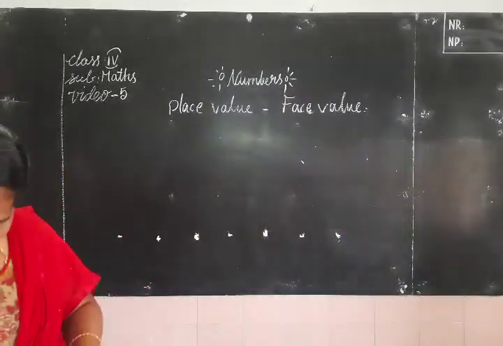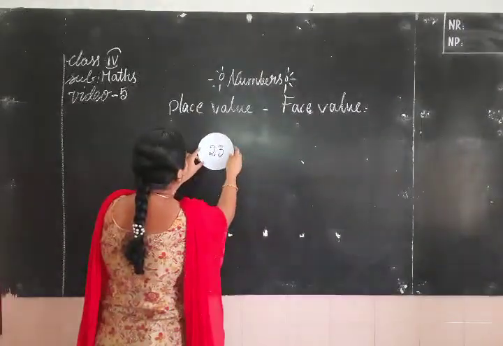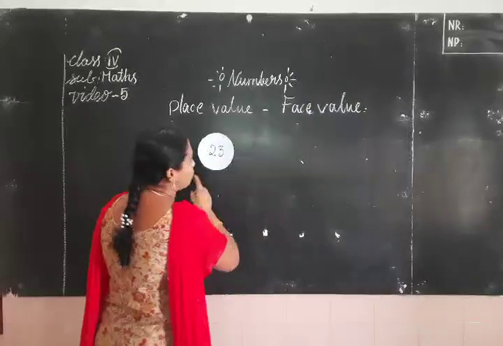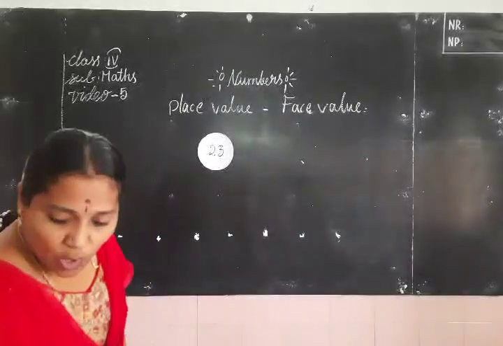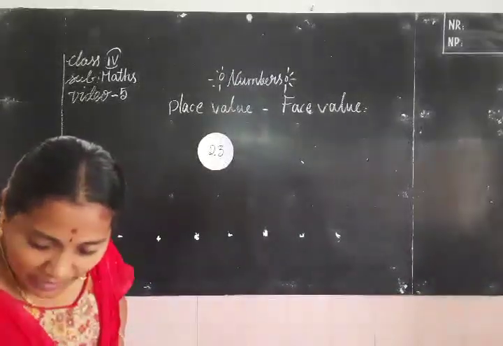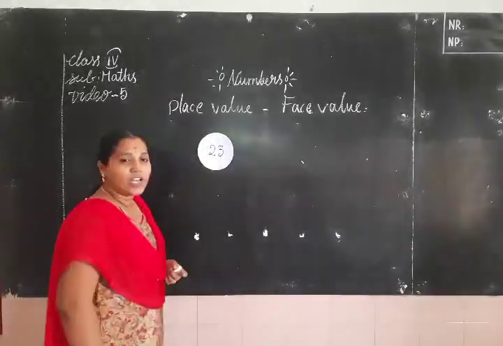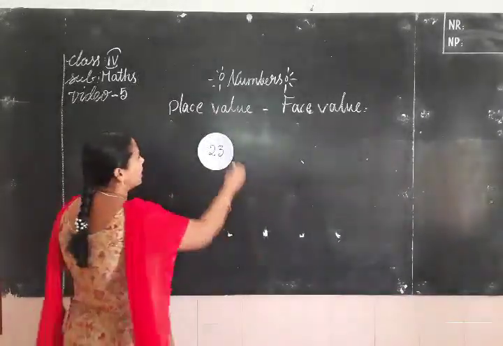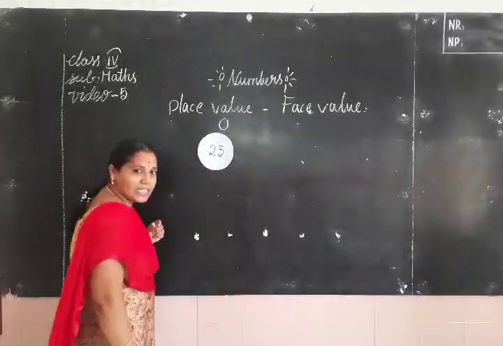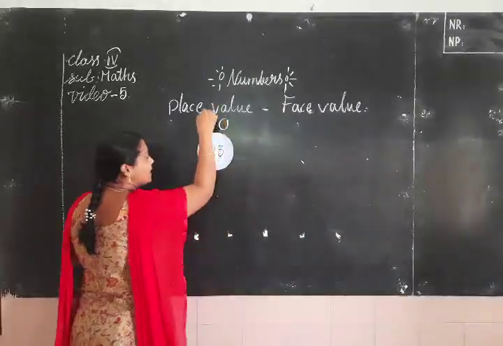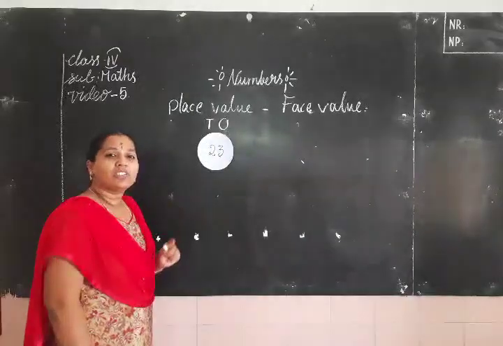I want to take one number, children. I take the number 23. You already know the place values. 23 is a 2-digit number. Now tell me the place values of this number. I am writing. 3 is in which place? Yes, right, ones place. And here 2 is in tens place. Now, how to find out the place value?